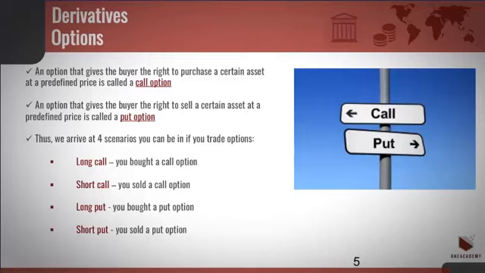An option that gives the buyer the right to buy a certain asset at a predefined price is called a call option. An option that gives the buyer the right to sell a certain asset at a predefined price is called a put option. Thus, we arrive at 4 scenarios you can be in if you trade options. Long call: you bought a call option. Short call: you sold a call option. Long put: you bought a put option. Short put: you sold a put option.